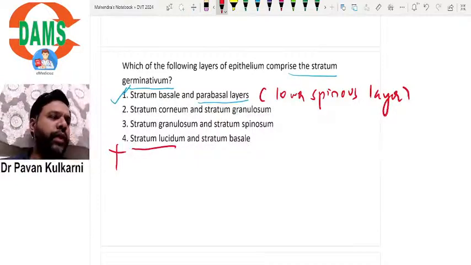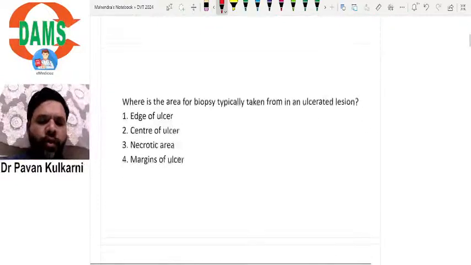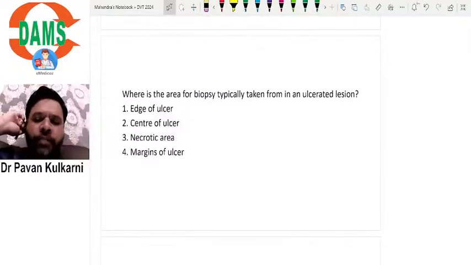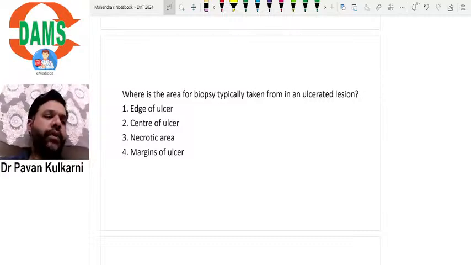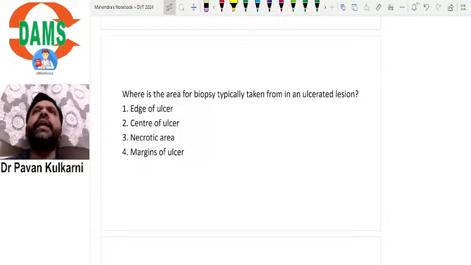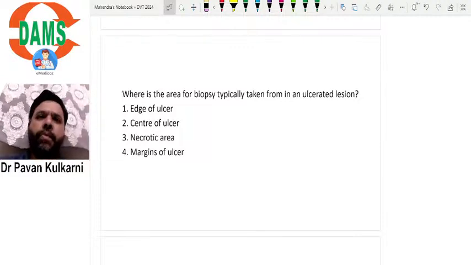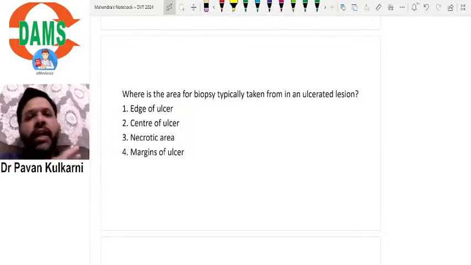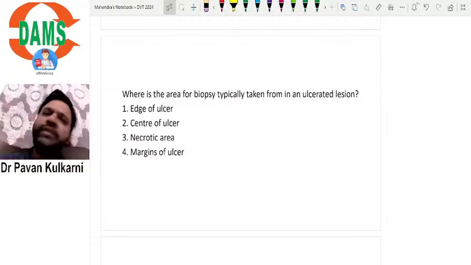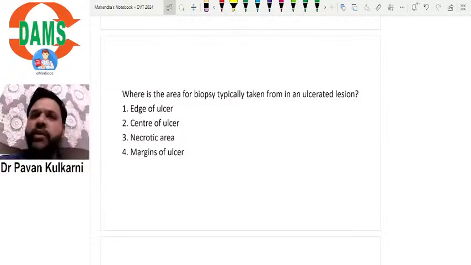Now let us move on to the second question here. Where is the area for biopsy typically taken from in an ulcerated lesion? So in an ulcer, from which area do you take a biopsy? See, ideally, in this question they should have mentioned specifically not any ulcer, but a malignant ulcer or something like that. Generally, for any ulcer, the area is not the same.